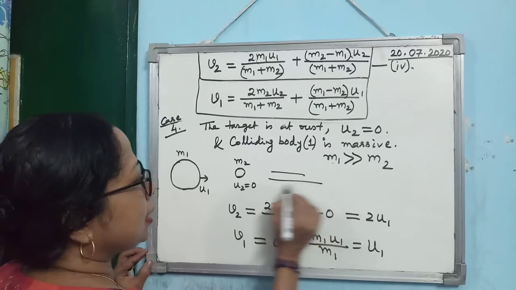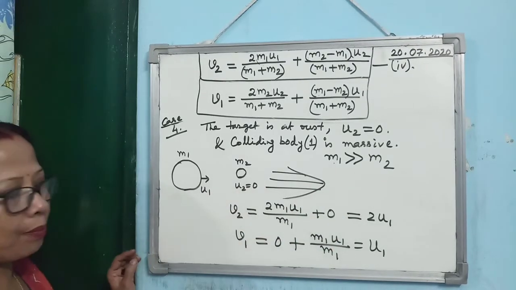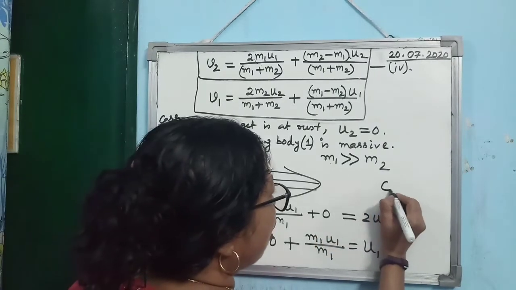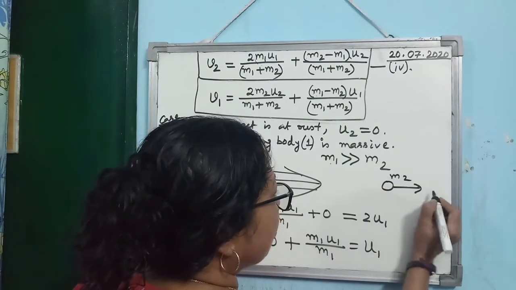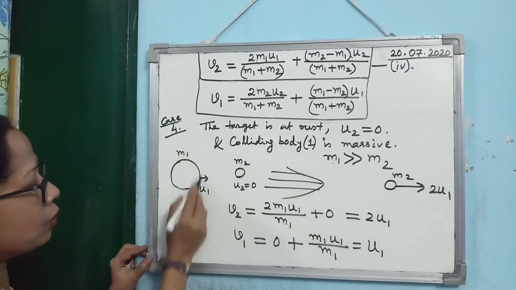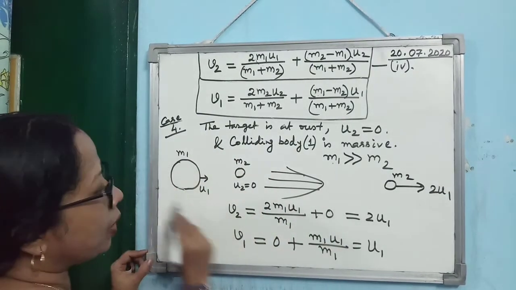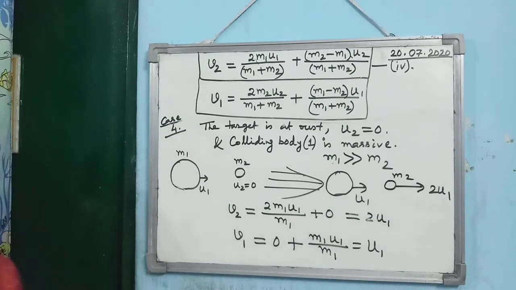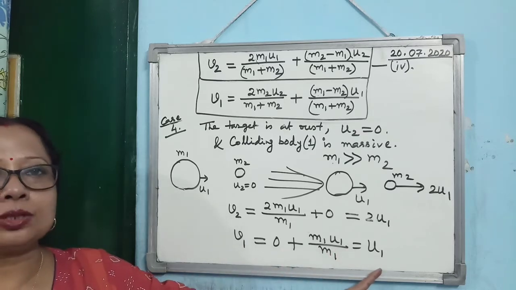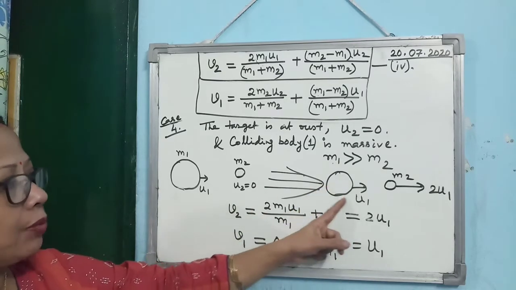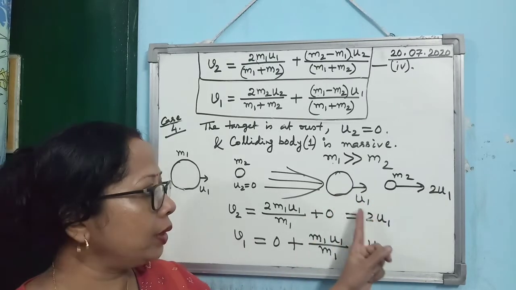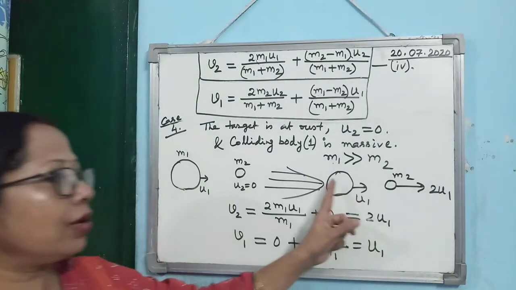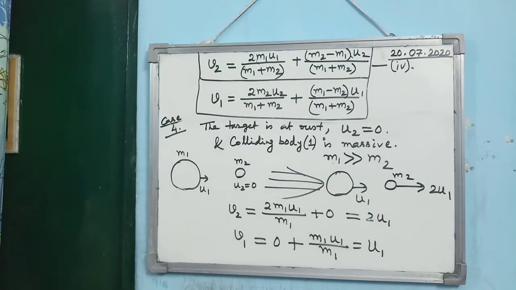So if I consider this case, you see after collision what will happen? If I depict it, you see V2, the velocity of this one, means the small body, it will move with the velocity 2U1. And what will happen to the massive one? Massive one, it will move with the same velocity U1. V1 is U1. Understood? So after collision, what is happening? The massive body continues its motion with the same velocity, whereas the smaller one will move with twice the velocity of the massive body. Is that clear?